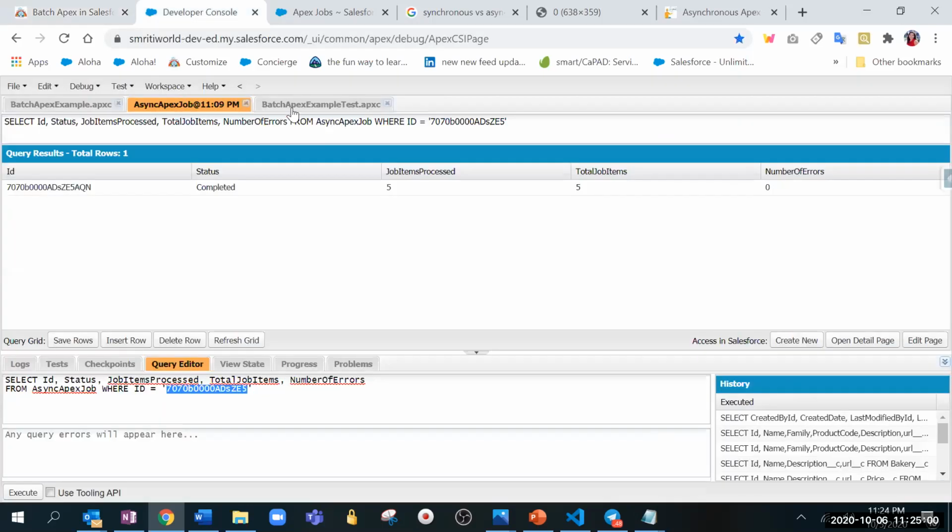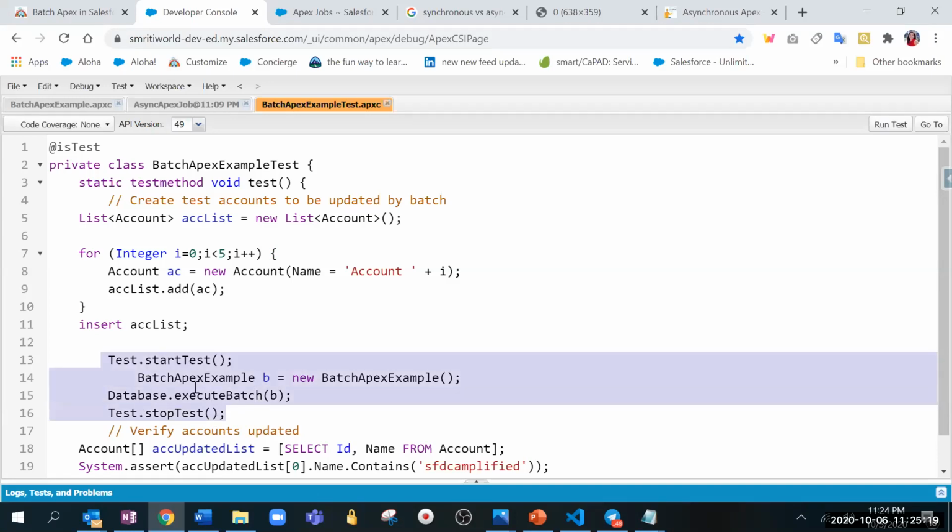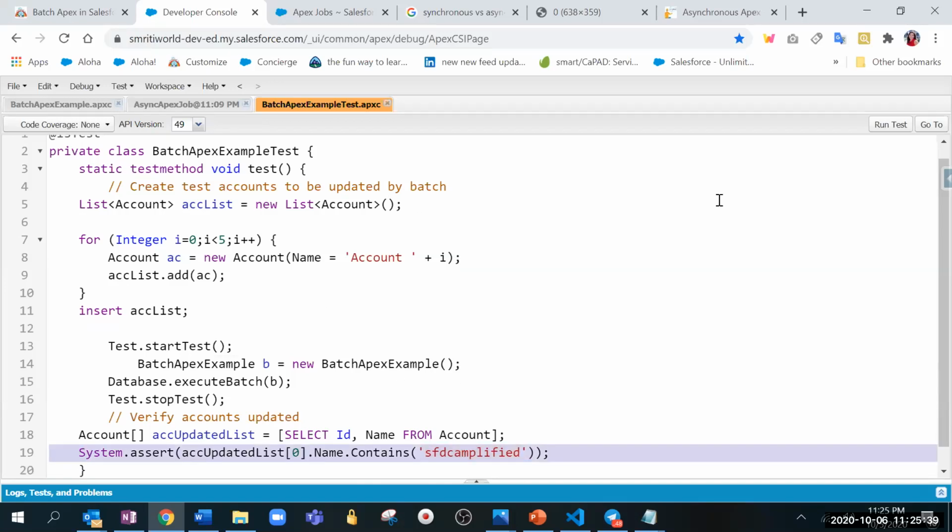The main thing you need to see here is that for the same batch Apex example, we are just writing a test class. We are doing the iteration, adding to the list, and then we have Test.startTest and Test.stopTest. This is important from the interview point of view. Like yesterday we wrote for the future method and saw that startTest and stopTest is there. Same is the case with batch, that we have to execute inside it, so it doesn't count against the governor limit. And then we can check whether it contains SFDC simplified or not.